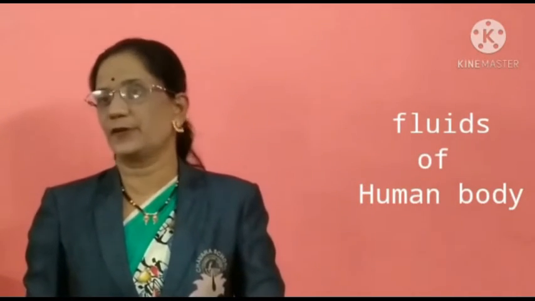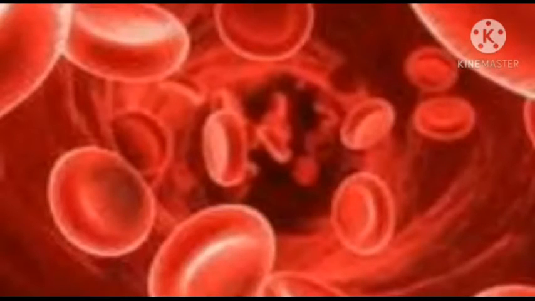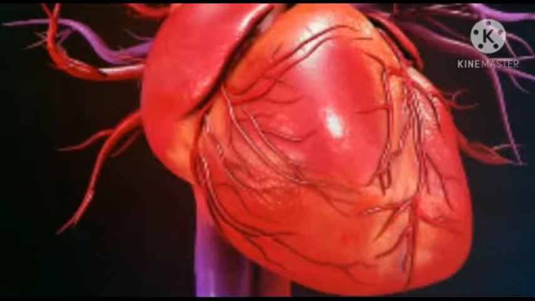Now students, our next topic is the fluids of the human body. The first fluid is the blood, the second one is the tissue fluid, and the third one is the lymph. The blood is transported to all parts of the body by the pumping organ, that is the heart, through the blood vessels. Lymph is also transported by the lymph vessels which run alongside the blood vessels of the circulatory system.